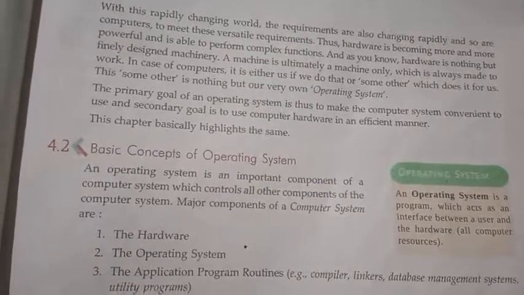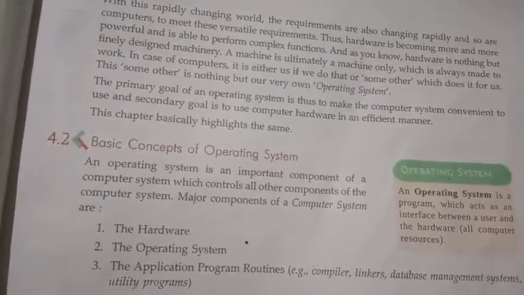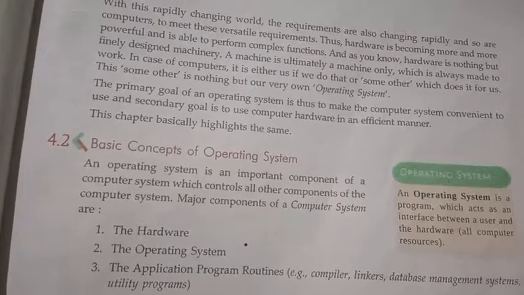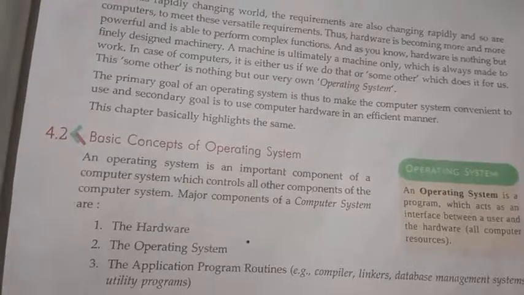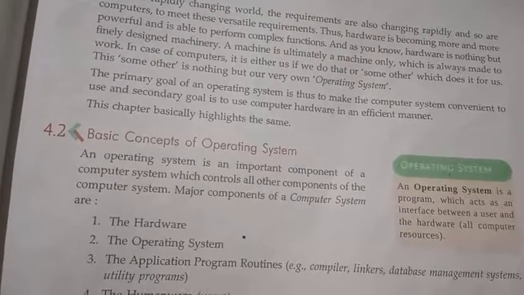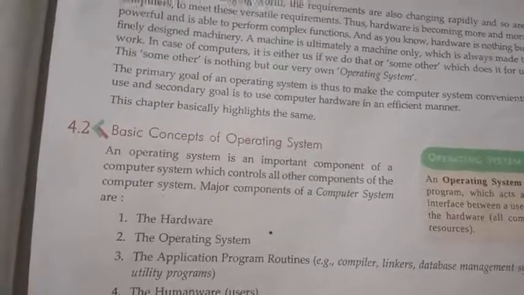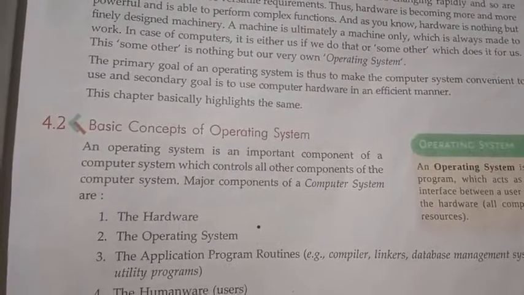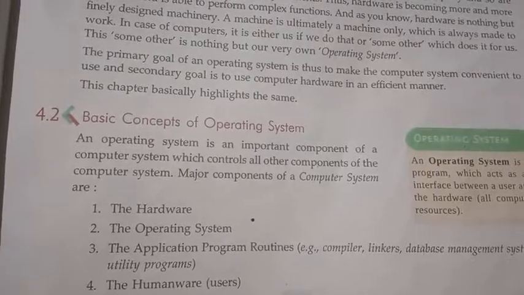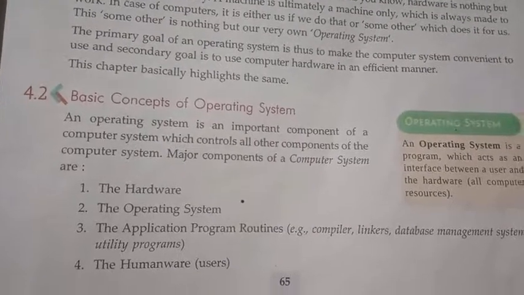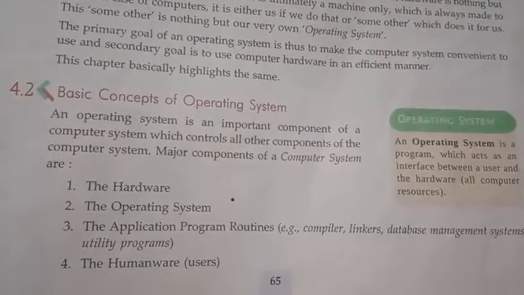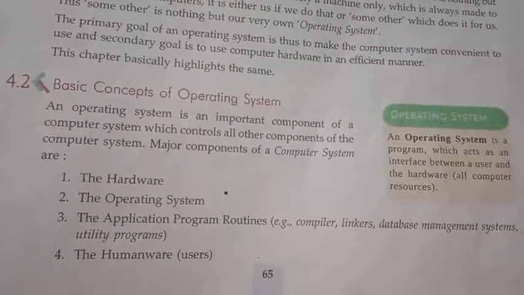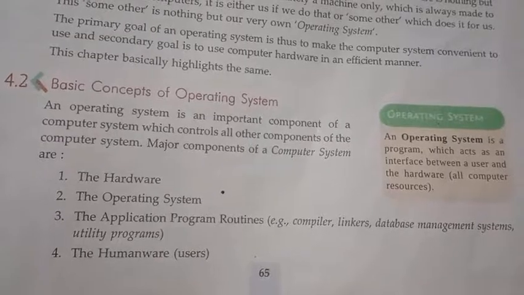An operating system acts as an interface between the user and the hardware. The previous section we already studied this. This is a better definition. So it acts as an interface between user and the hardware. Look at that, the basic concept of operating system. In the first chapter we already studied the major components of a computer system. A computer consists of hardware, the operating system, then many application programs, then humans.